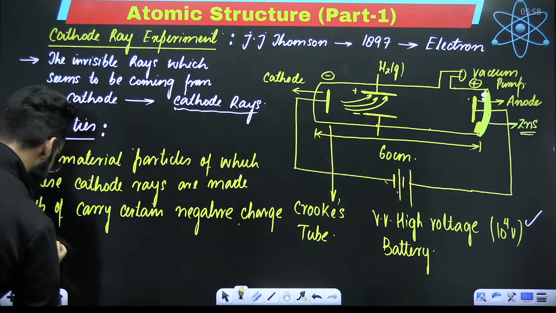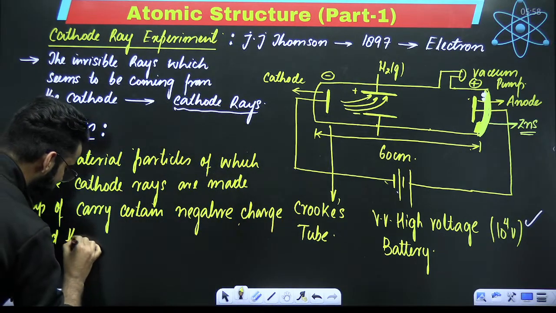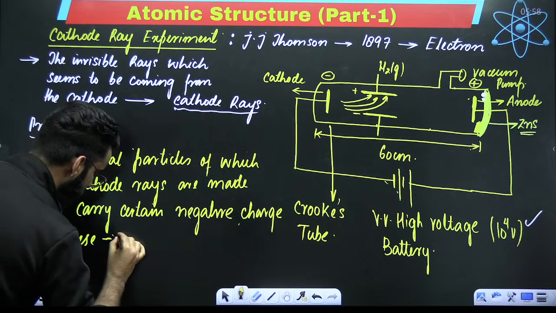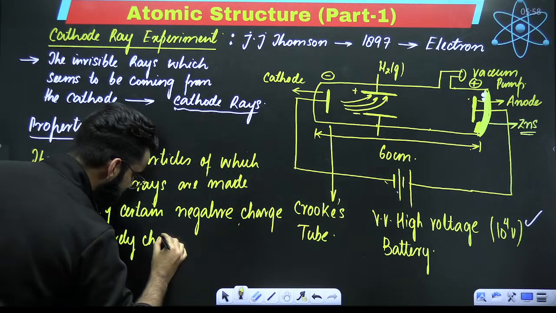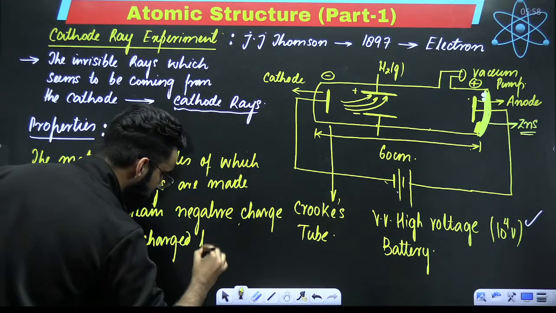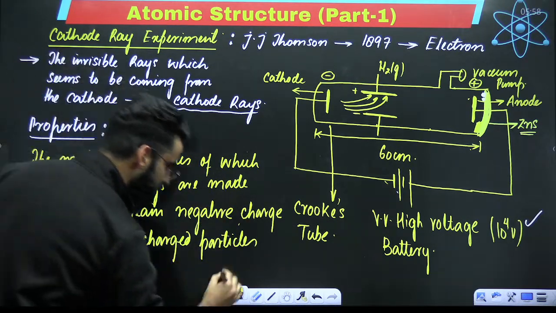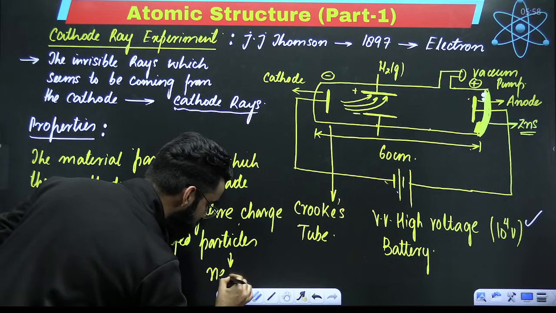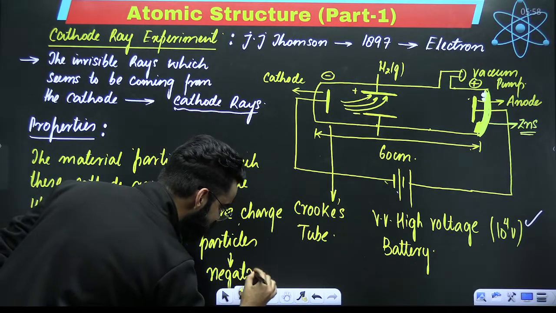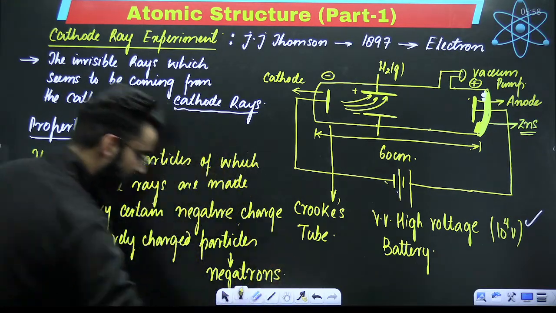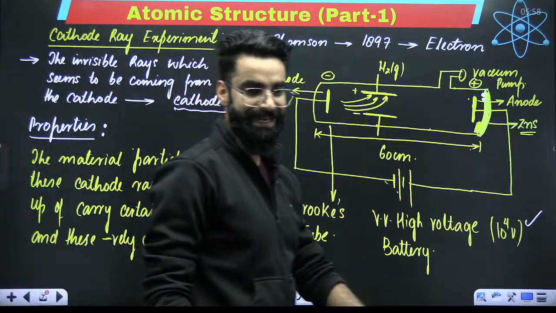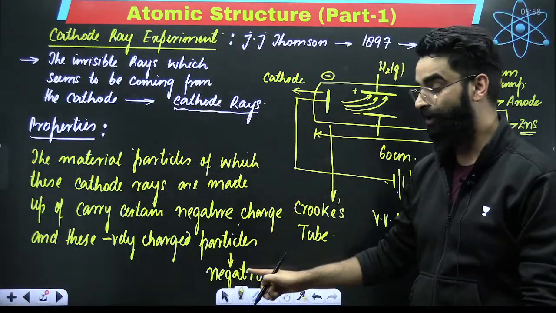And these negatively charged particles of which your cathode rays are made up of were termed as negatrons, right? So initially it was not electron, it was the negatron.